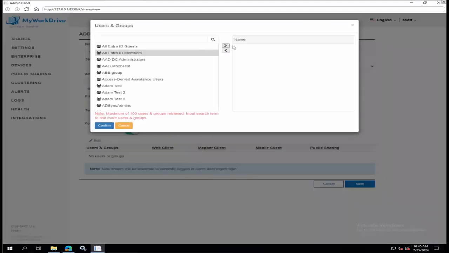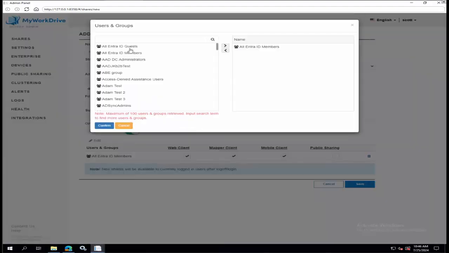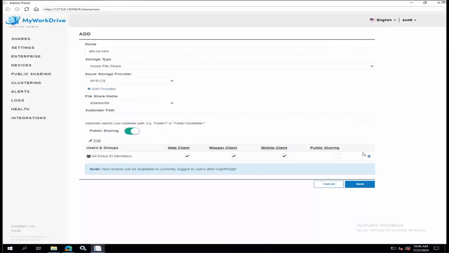I'm going to use this simple group, so essentially anybody in my Entra ID who's a member, not a guest. Guest was, you saw separately on there. Guest was a separate option. We can talk about guests a little bit later on. We haven't had public sharing on.